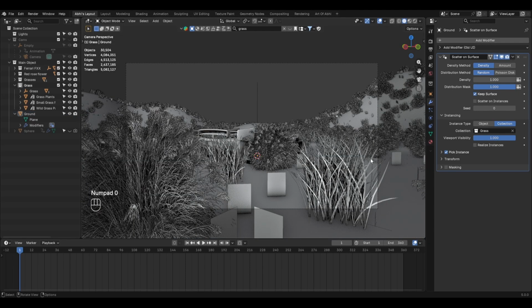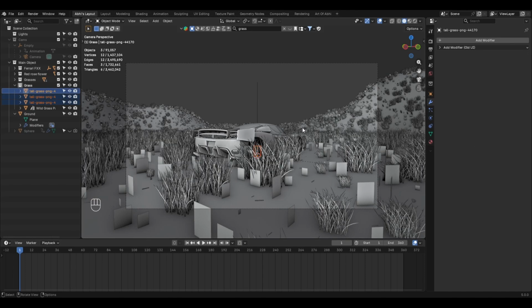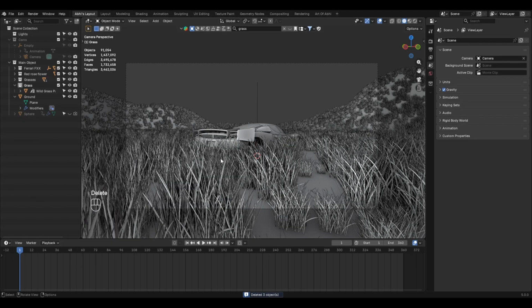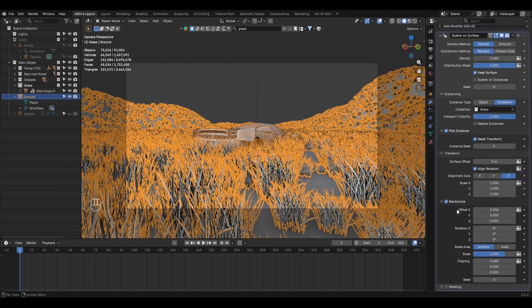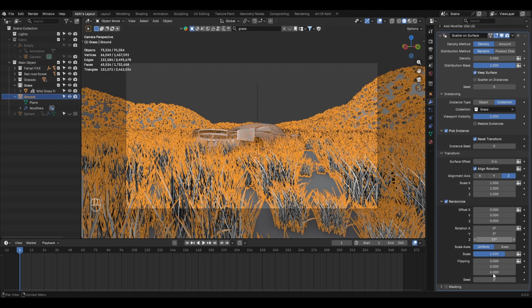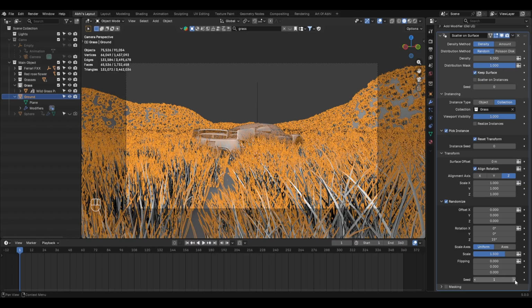Now when I enable the camera view, I found that it would be better to use a single type of grass. This will reduce the overall mesh count, make the scene lighter on the PC and also give it a cleaner look, something like this as you can see. Also enable randomize and adjust these values to get your desired output, something similar to this.